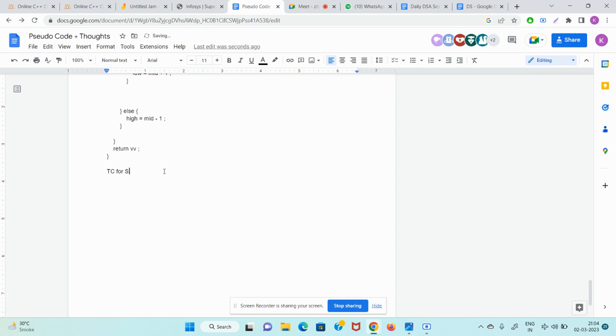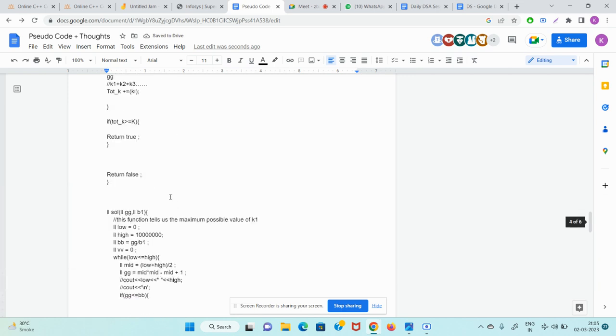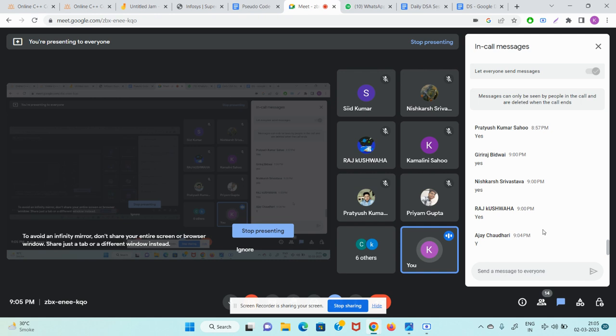Time complexity for this is O of highest into O of n into O of log of high. This much is clear. Now, guys, let's go to the second solution. Okay. So, guys, the second solution stays the same, but we are doing one thing which is not very smart. Okay, I will tell you. Guys, please write the time complexity for the second solution in the chat. I know you guys know. Please start writing, and please start saying if you understood.